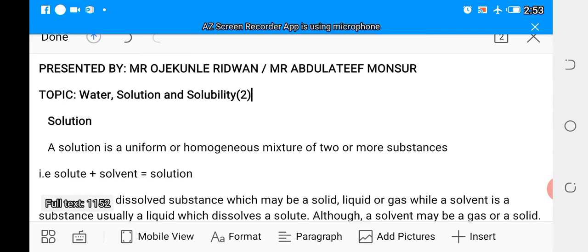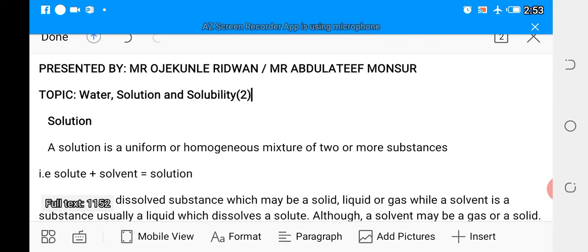Solution, what does it mean? In chemistry, we have 3 states of matter. We have what we call the solid, the liquid, and the gas. A solution is a uniform or homogeneous mixture of 2 or more substances.